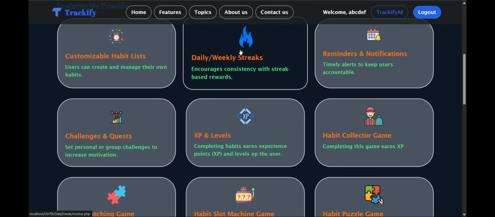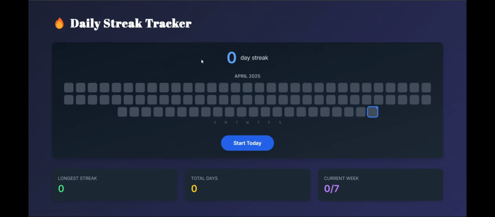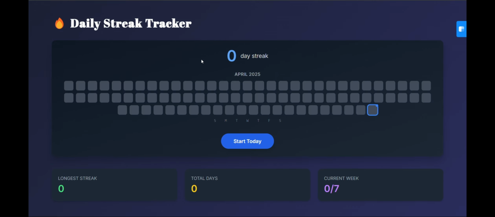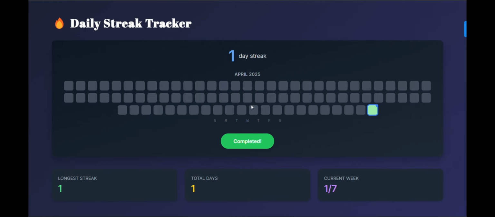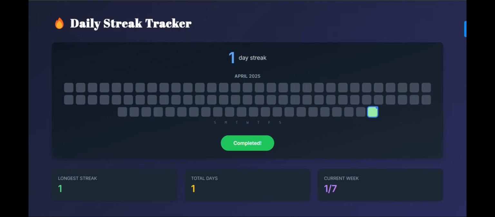So the next feature is the daily weekly streak. It's basically like a GitHub or LeetCode streak map in which the user can mark attendance here, and the longest streak will be created here. The total days will be incremented and the current week days are incremented, and as the streak grows, the user will be awarded different badges on their